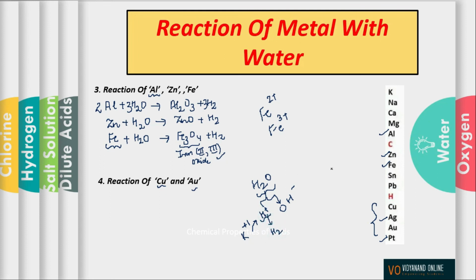Whereas unreactive metals like copper do not give electrons easily to the H+ ion, and that is why hydrogen gas is not formed. Hence unreactive metals like copper, gold and silver will not react with water.